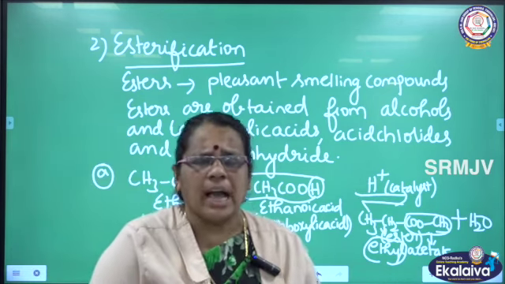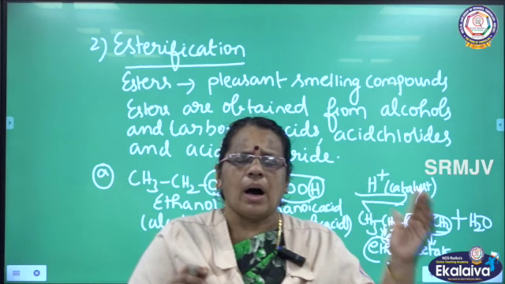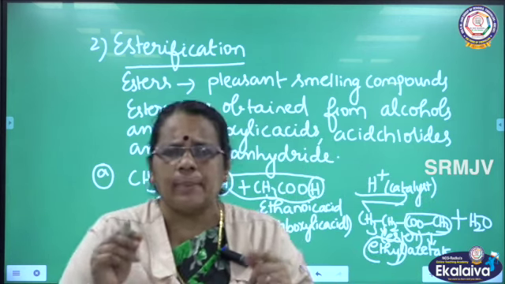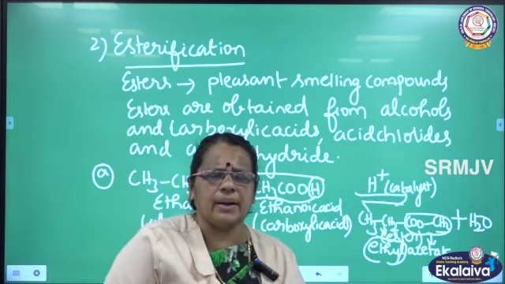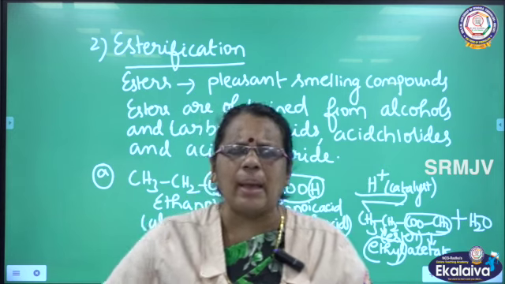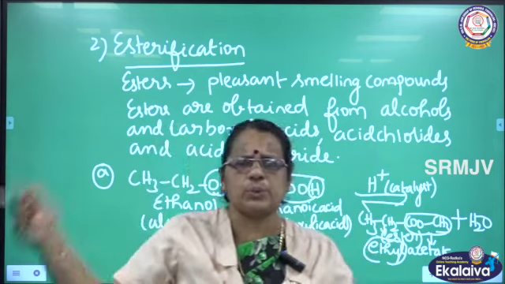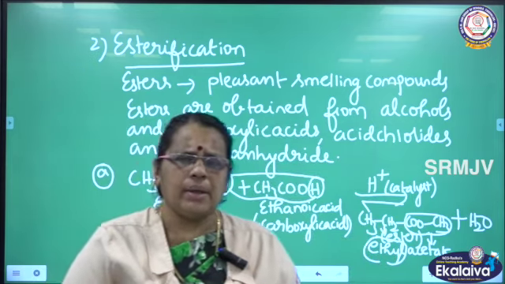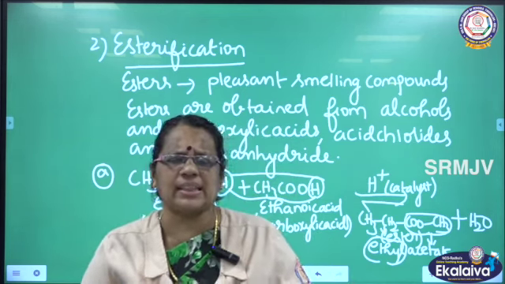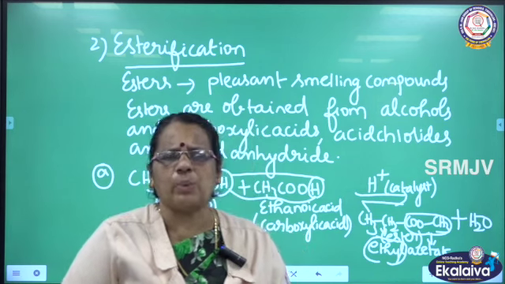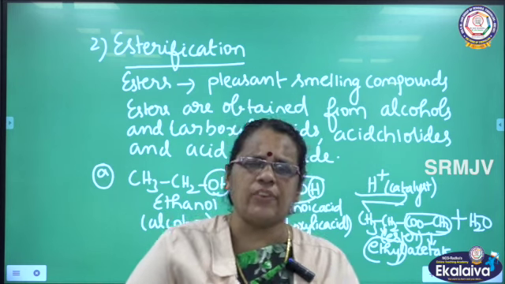So in this reaction, I have prepared esters, which are pleasant smelling substances, by combining alcohol and carboxylic acid in the presence of mineral acid. The example I have taken is ethanol and ethanoic acid in the presence of a mineral acid. The byproduct is water, from OH of the alcohol and hydrogen of the acid. The remaining compound is the ester, CH3CH2COOCH3, ethyl acetate, which has a pleasant smell. This is one example of an esterification reaction.